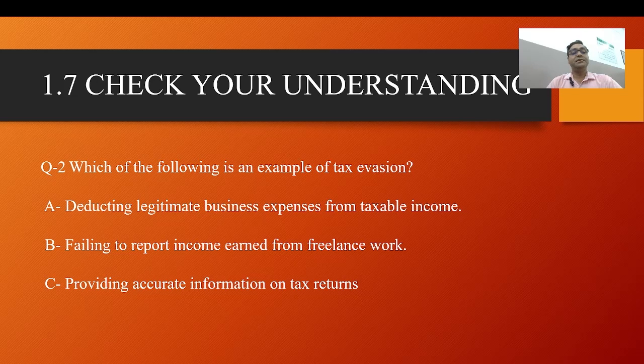I think B is the right answer: failing to report income earned from freelance work. I have already discussed it: if you earn 1 lakh rupees but you show only 80,000 rupees, here the loss to the economy is 20,000 rupees.